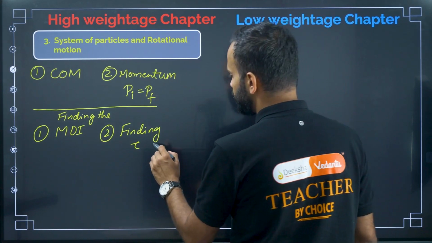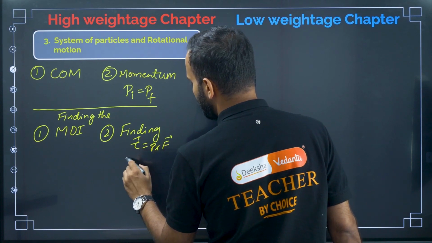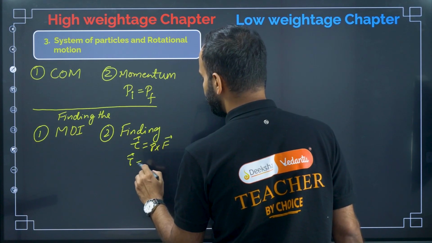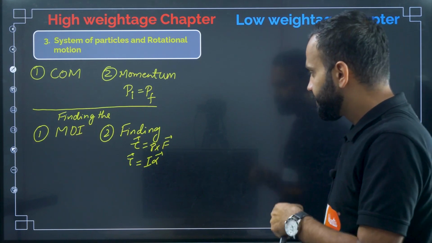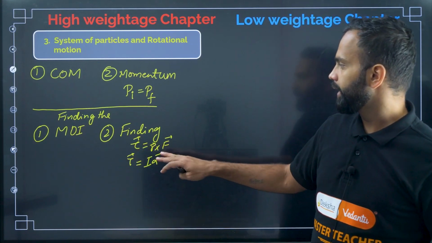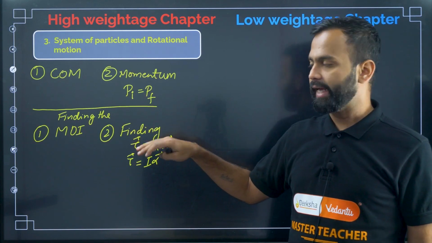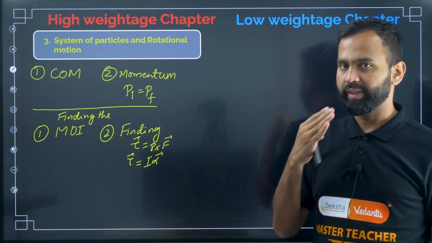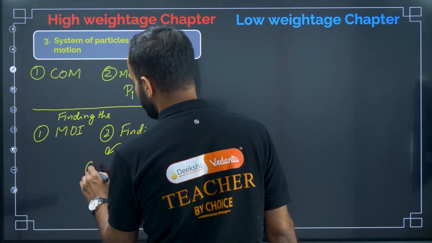What is torque tau? Tau equal to r cross F, or torque tau equal to I into alpha vector. You should know the basic understanding of moment of inertia, finding the moment of inertia of the body about an axis, and then finding the torque acting on the body, and couple also.